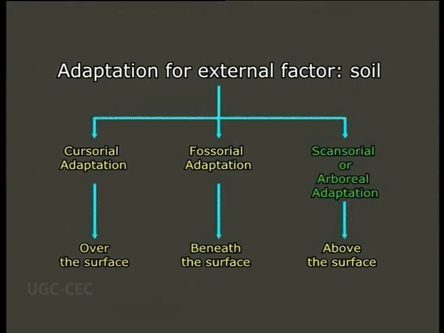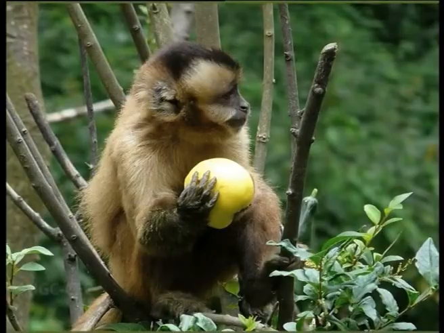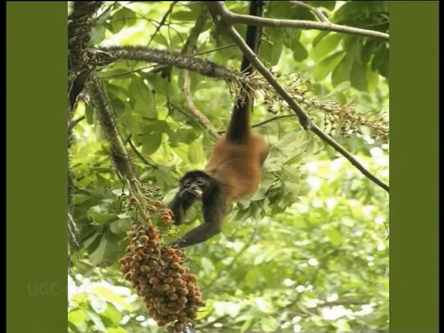Now, as a third type, let us see how scansorial animals possess arboreal adaptations to adapt themselves to the external factor soil. Arboreal life is sought for safety, retreat and easy procurement of food. The scansorial animals furnish gradation of specializations.